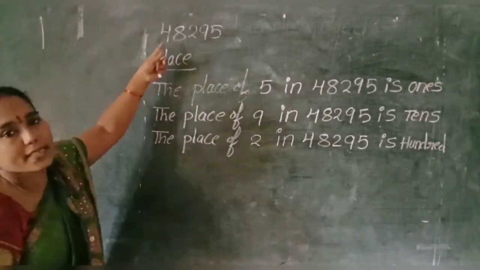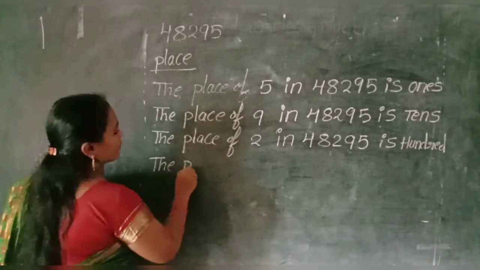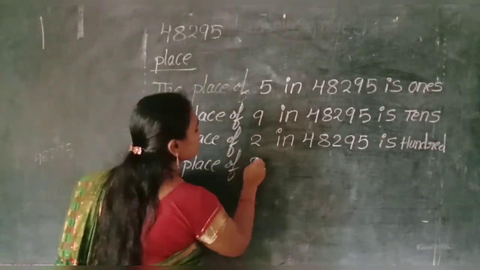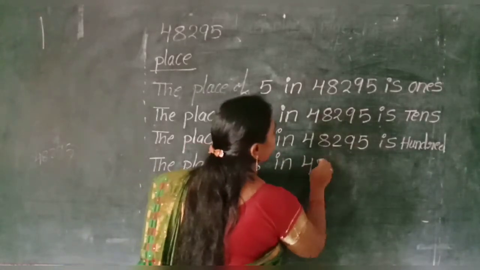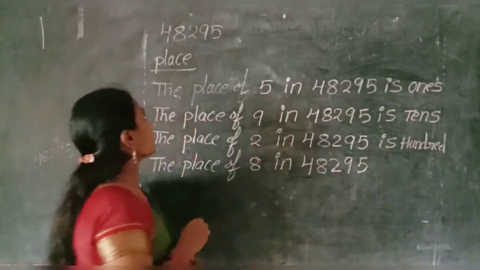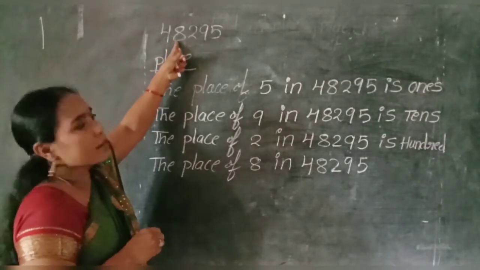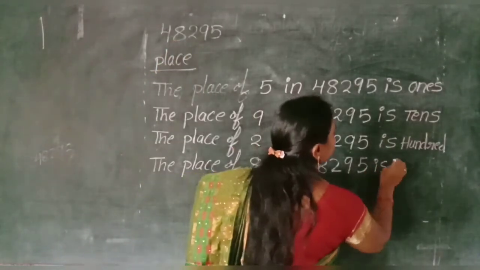What is the next digit? 8. The place of 8 in 48,295. Which place occupies the 8 in the place value chart? 1000. Very good. That is 1000.